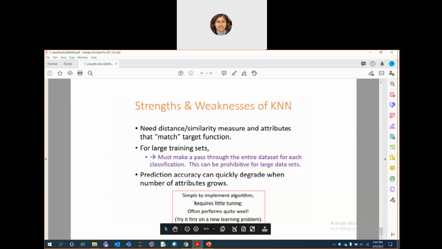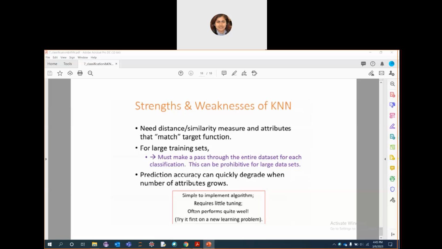And the disadvantages, as I already discussed here: it doesn't work well with large data sets, because in a large data set the cost of calculating the distance between various points is huge, which can degrade the performance of the algorithm. It doesn't work well with higher dimensional data, because with a large number of dimensions it may be difficult for the algorithm to calculate the distance in each dimension.